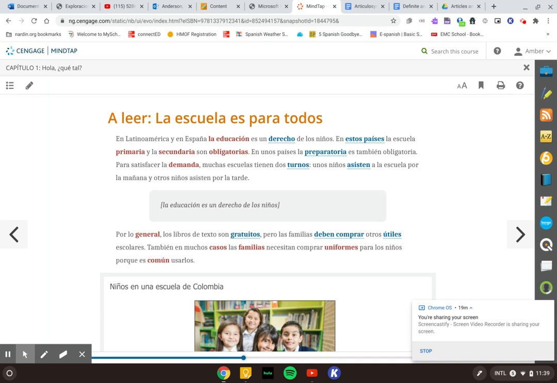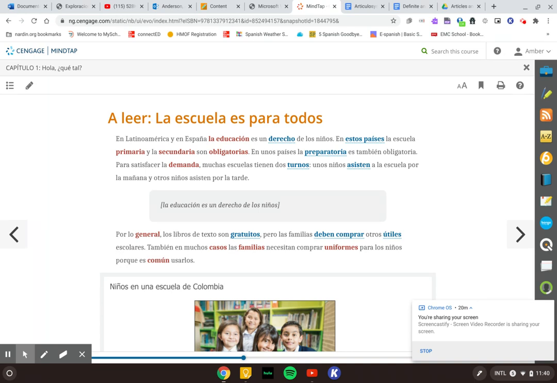En Latinoamérica y en España, la educación es un derecho de los niños. Derecho de los niños, it's a right of the children. En estos países, la escuela primaria y la secundaria son obligatorias. En unos países, la preparatoria es también obligatoria.